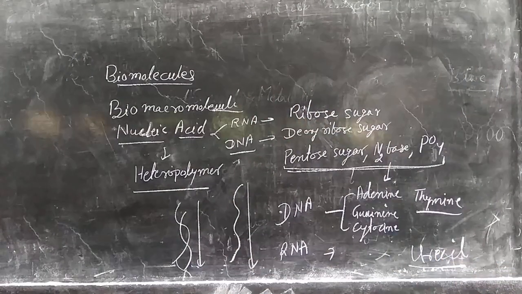Now which types of bonds are present in the different macromolecules?